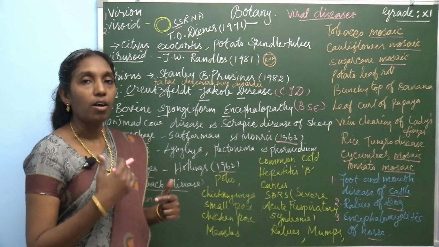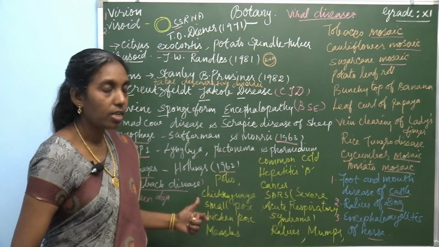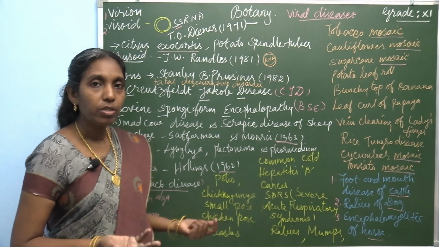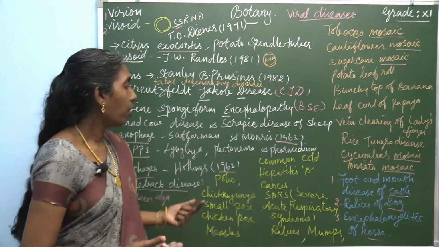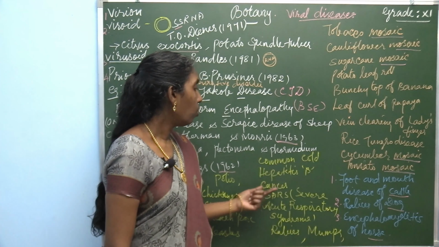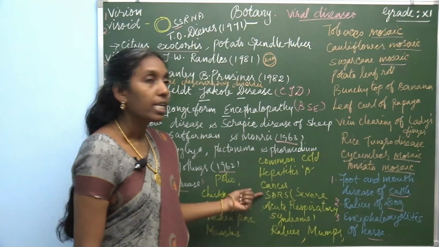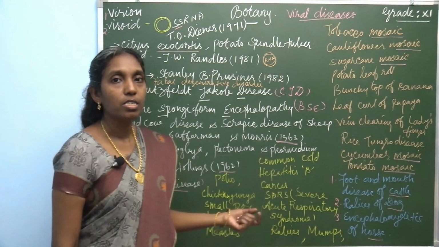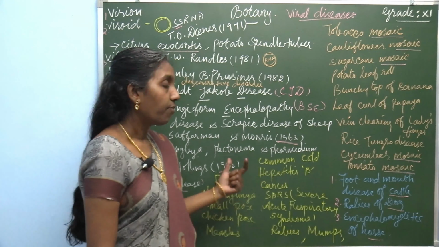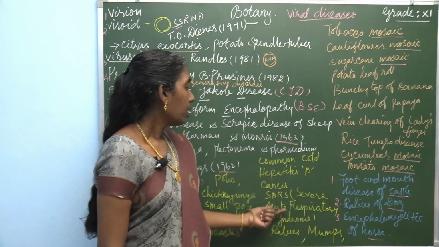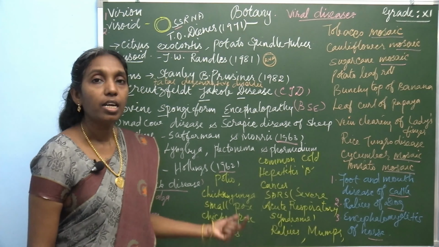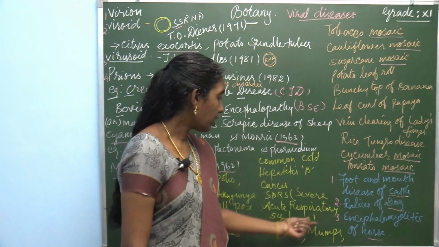Now, we shall discuss the human diseases. Viruses which affect humans cause a list of diseases. What are they? Common cold is one of the viral diseases. Common cold, hepatitis B, cancer. Cancer is also a viral disease. SARS, a familiar word a few years back, severe acute respiratory syndrome.